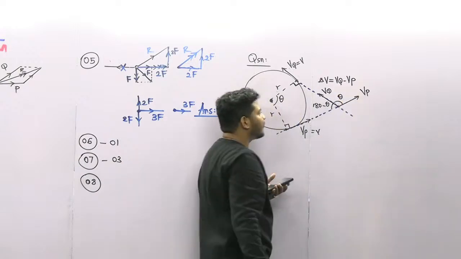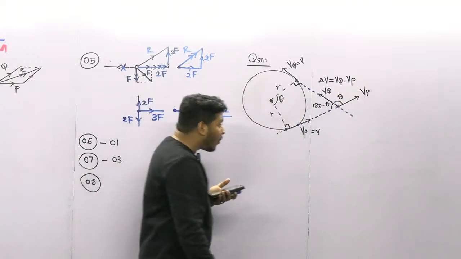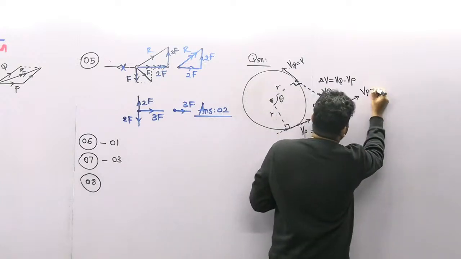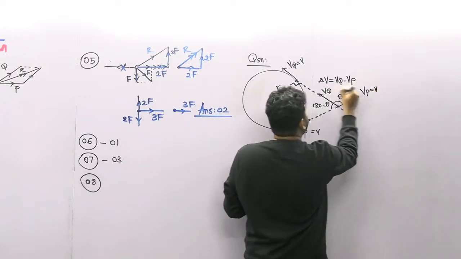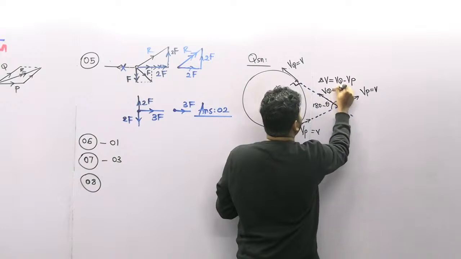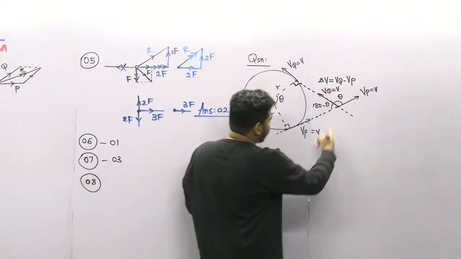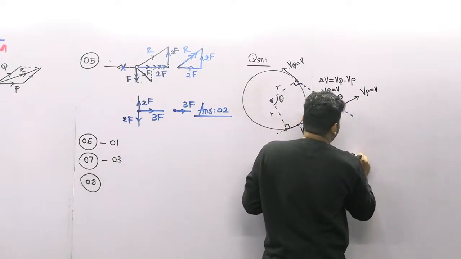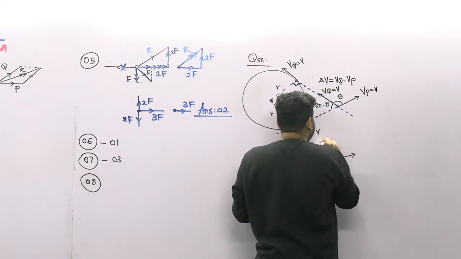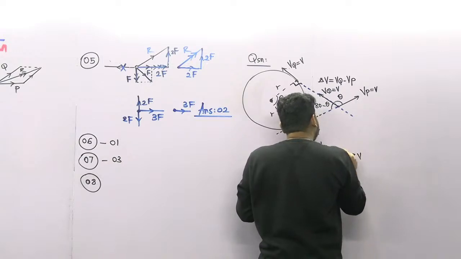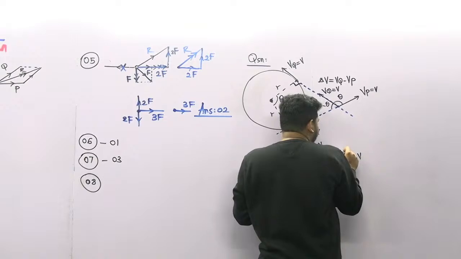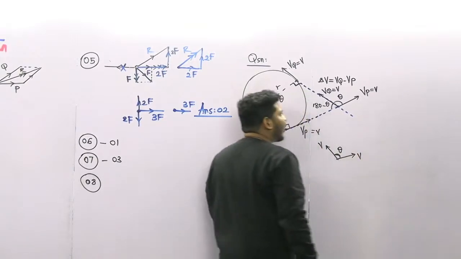Also, we know that Vp is equal to V and Vq is equal to V. This is also V and this is also V. So look at this one: there are two equal vectors acting with an angle of theta between them.